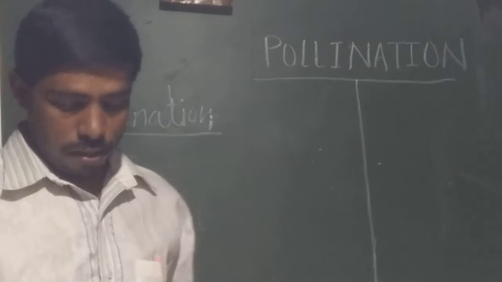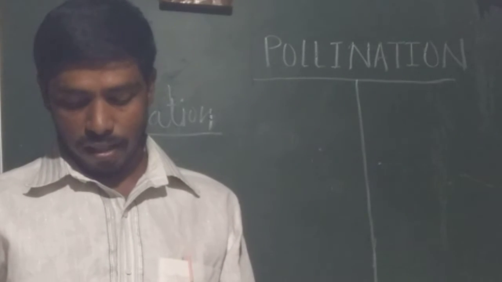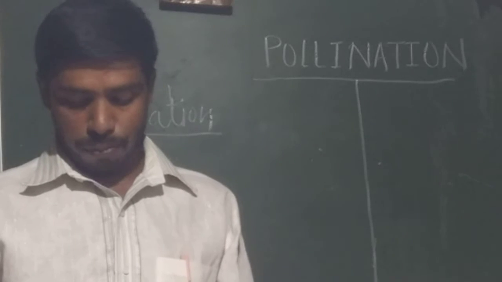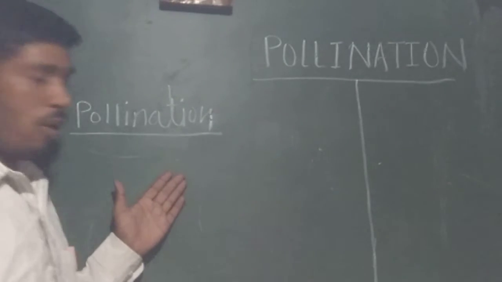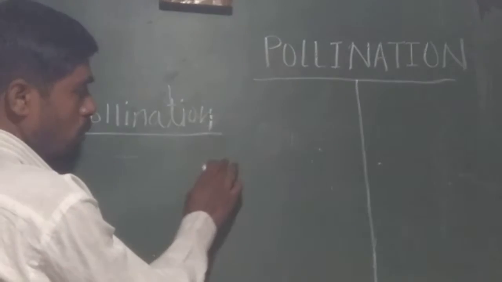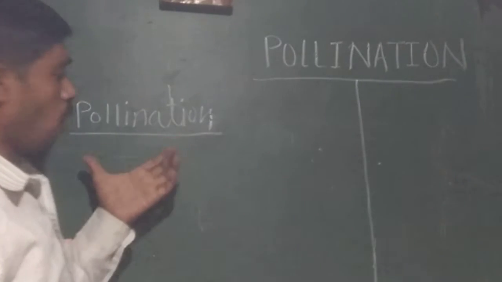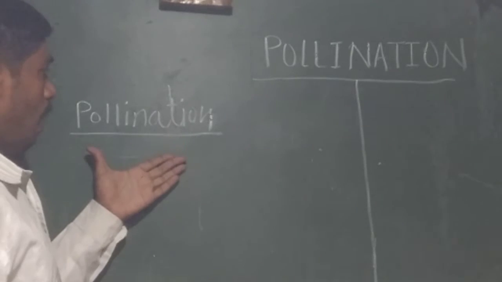The definition of pollination is the transfer of pollen grain from the open anther to the receptive stigma, which is called pollination. Transfer of pollen grain to the stigma is called pollination. There are two types of pollination.